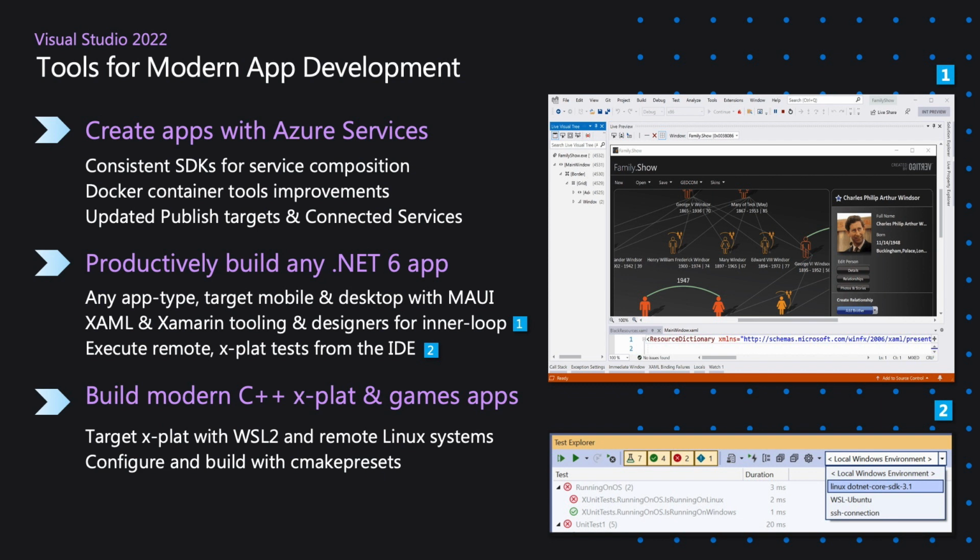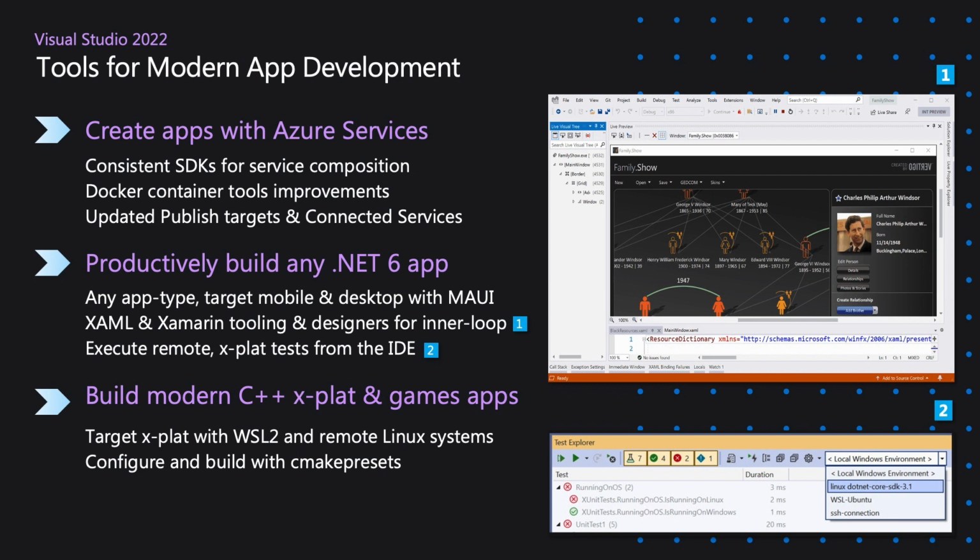So across modern application development, the first pillar that we want to focus in today, there's kind of 3 key aspects that we want to dive into. The first is building cloud-native applications and leveraging cloud services to modernize the full application stack.